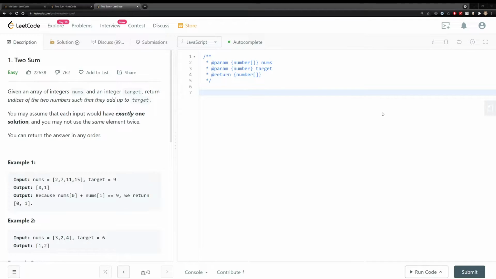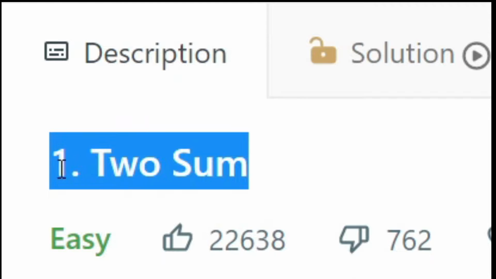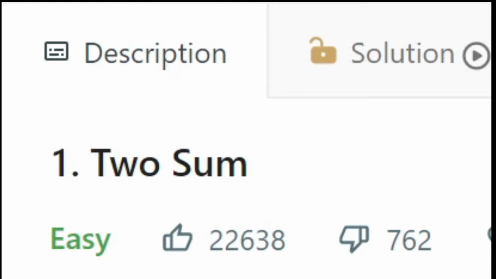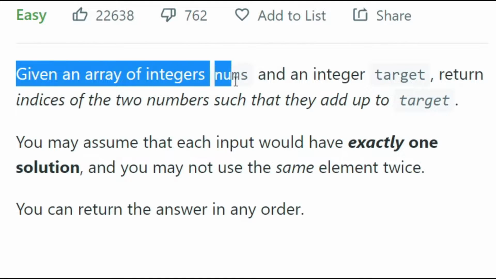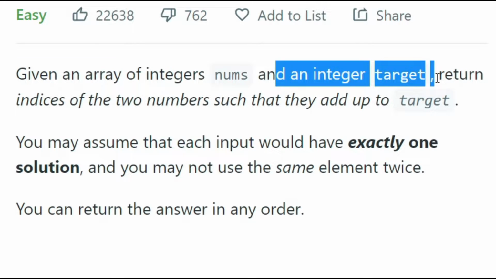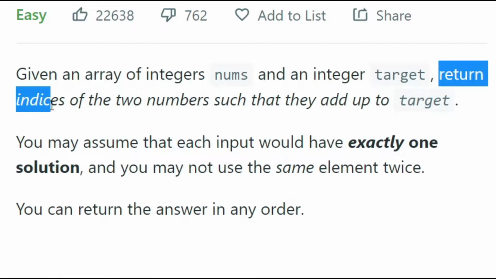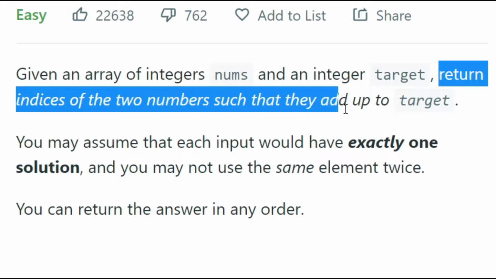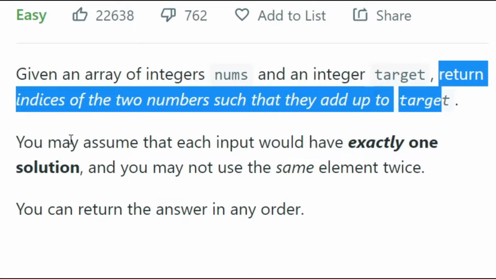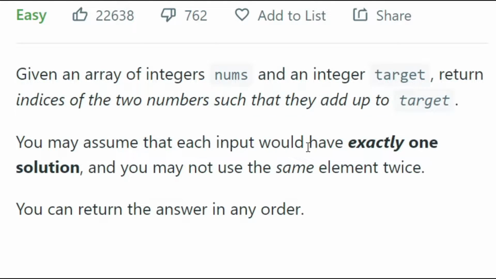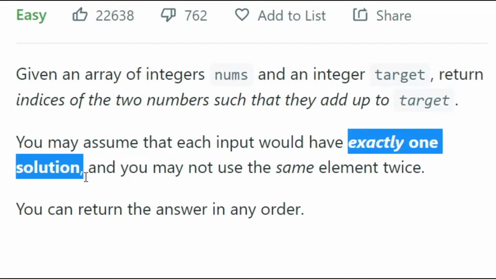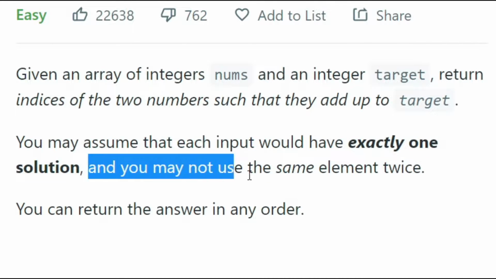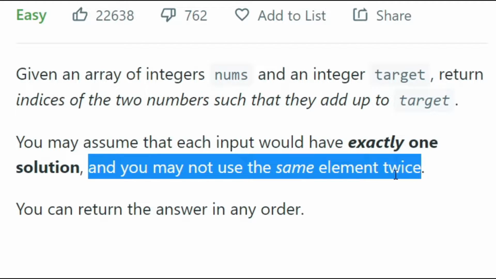All right, so let's start with the first question. The question is called Two Sum. Let's read the question. Given an array of integers nums and an integer target, return indices of the 2 numbers such that they add up to the target. You may assume that each input has exactly 1 solution, and you may not use the same element twice.